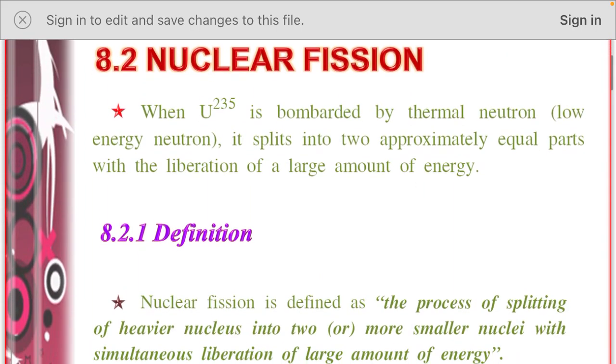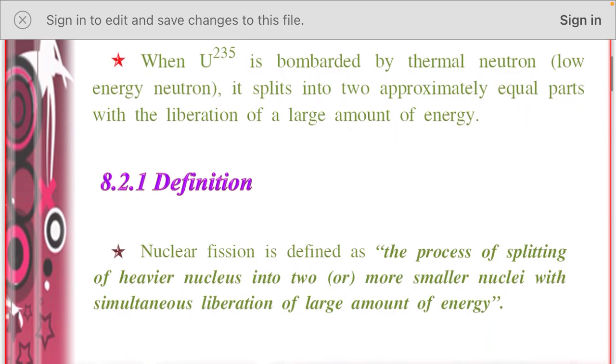Before going to the working principle of a light water nuclear power plant, let me explain some basic concepts. What is a nuclear fission reaction? When uranium-235 is bombarded by thermal neutrons, the uranium-235 splits into two approximately equal parts with the liberation of a large amount of energy. This is the principle behind the fission reaction.